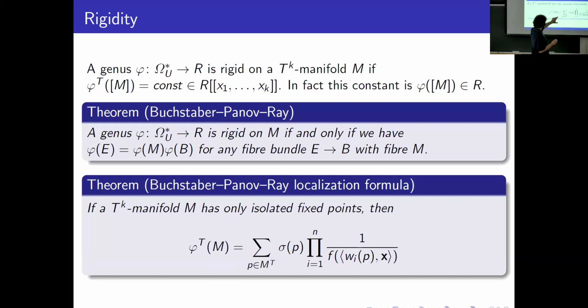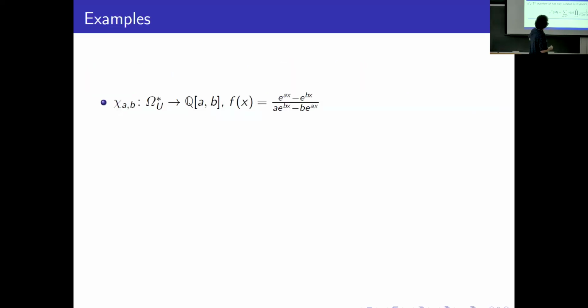We can consider a power series f and consider this rigidity equation. This must be constant in the case of rigidity, and we obtain some equation on the power series f, and we can try to solve it and answer the question about rigidity of some genera on some manifolds. Okay, there are some examples.